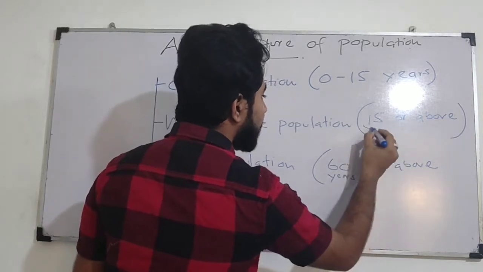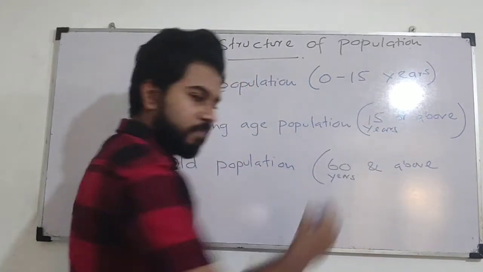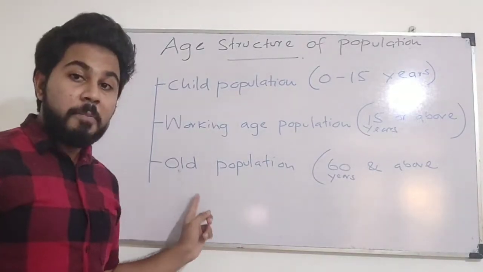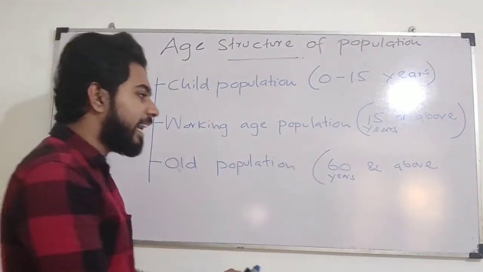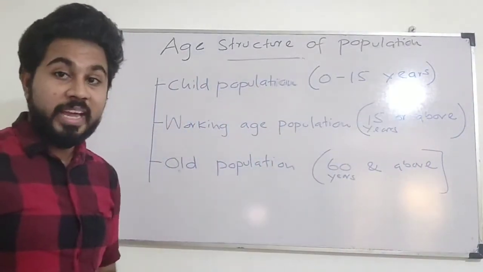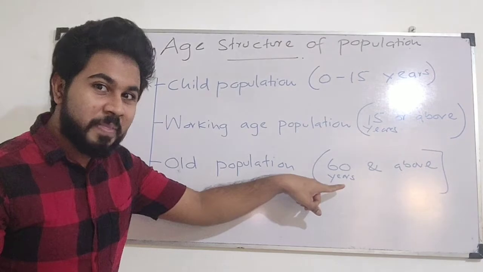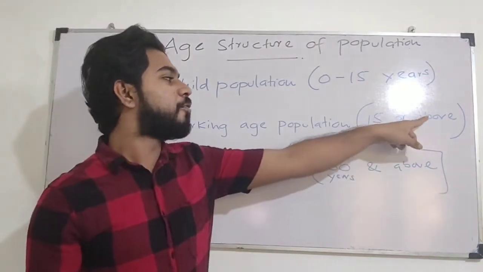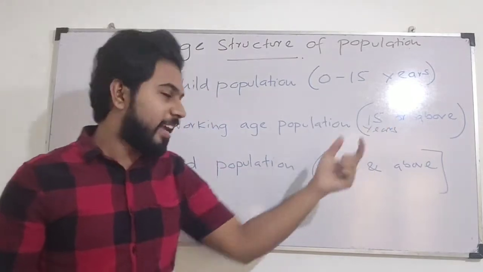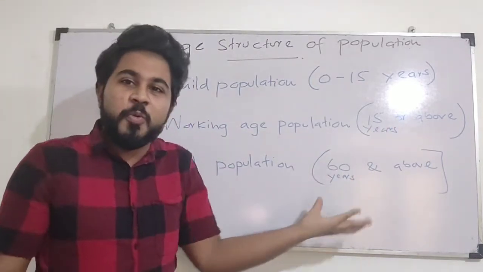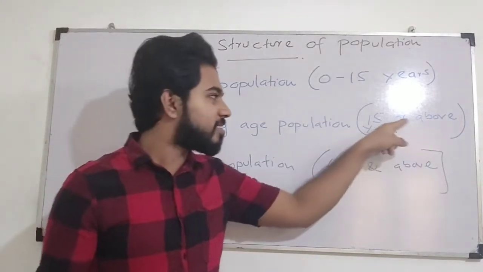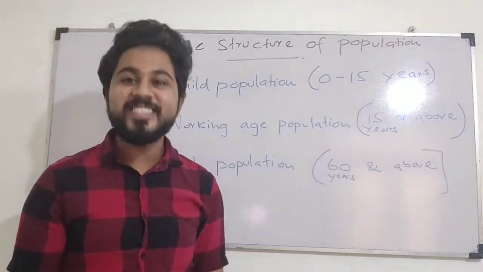So this old population belongs to the age category of 60 years and above. Even though Sri Lanka does not mention any limit for the above part in working age, with this 60 we can recognize that the limit should be 60.